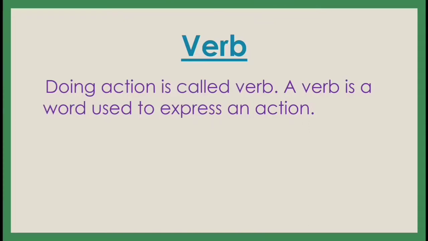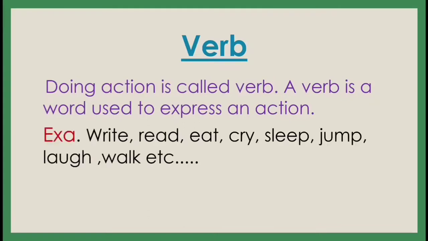Understand? We write, we read, everything. Whatever we are doing is called a verb. Verb means action. So write, read, eat, cry, sleep, jump, laugh, walk, etc. These are called verbs. So what is a verb? Doing an action is called a verb.